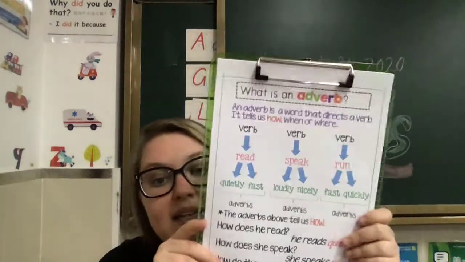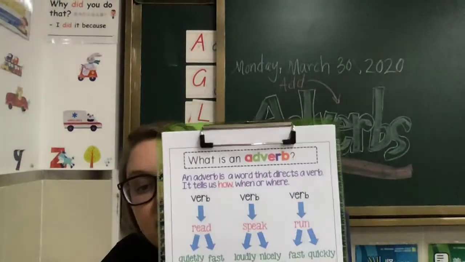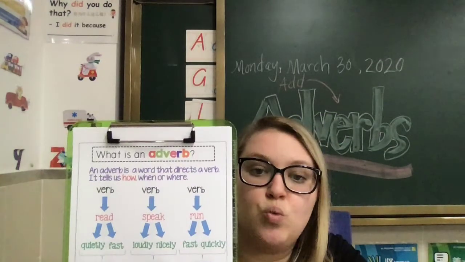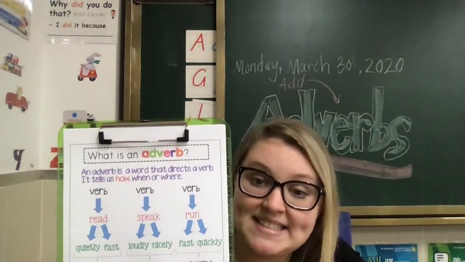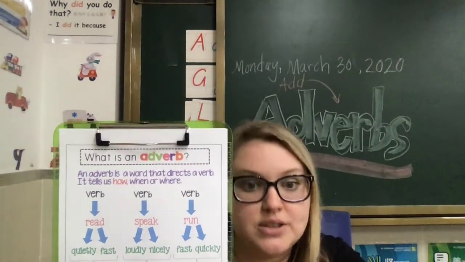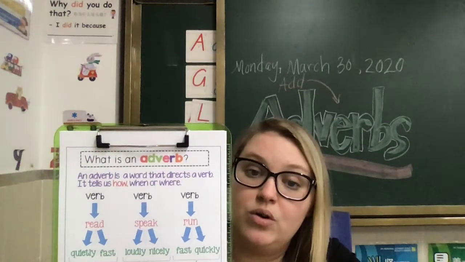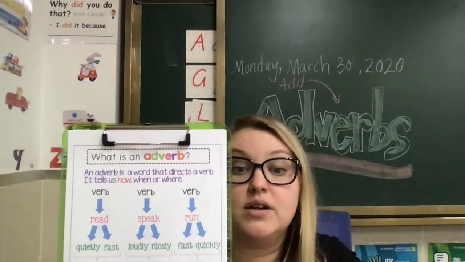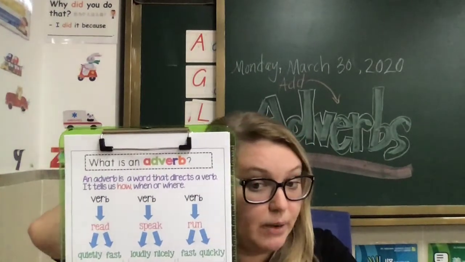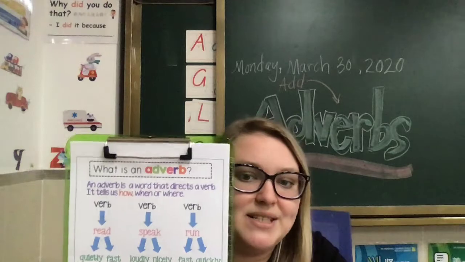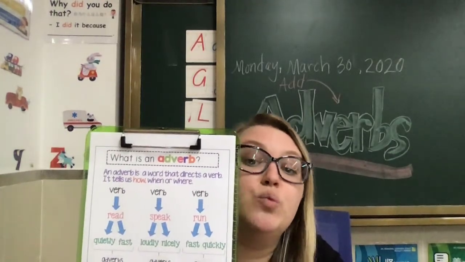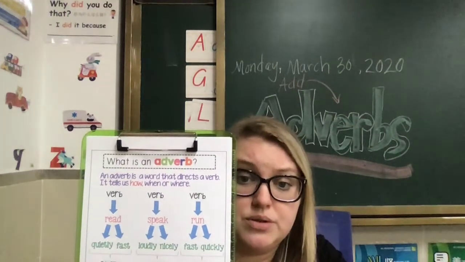So, what is an adverb? Okay, let's start at the very beginning here. An adverb is a word that directs a verb. It adds to the verb, right? So it tells us how, when, or where a verb is happening, right? What's happening, it directs the verb. And we know the word director because we had it in IPC, right? So director says how the movie goes. Well, an adverb says how the verb goes, okay?